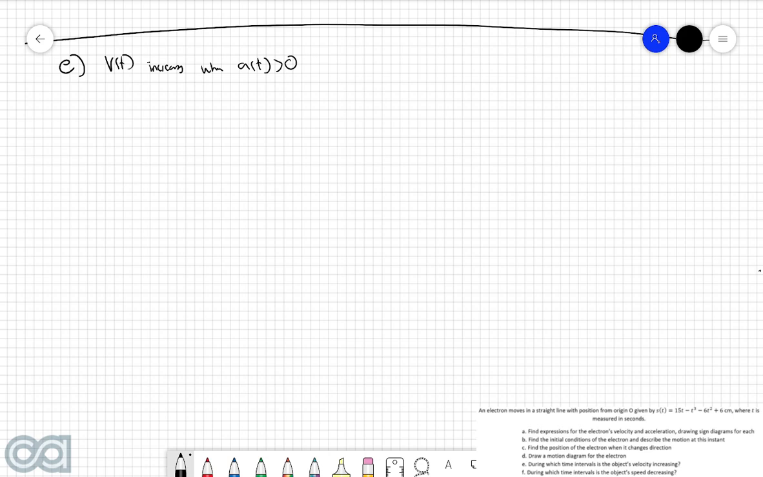Now, the best way that we can go about analyzing this is by using the sign diagram for the acceleration that we found in part A. If we recall the acceleration function, we found that it is always negative. So because the acceleration function is never positive, it means that the velocity, v of t, never increases.